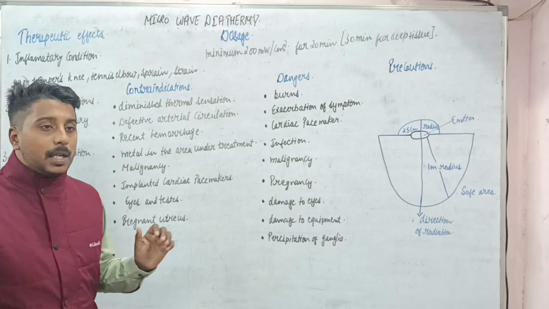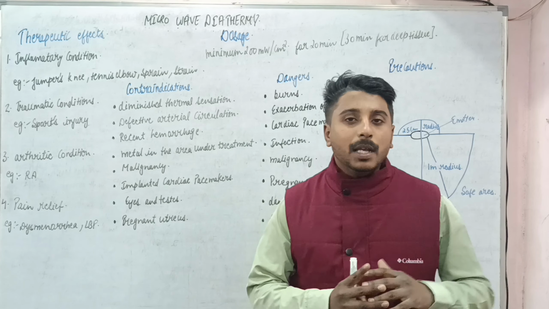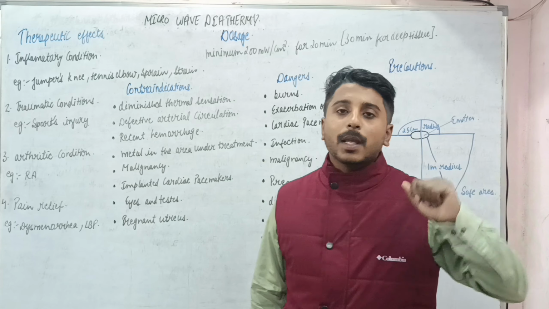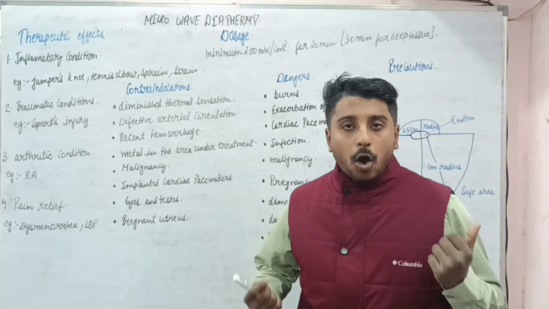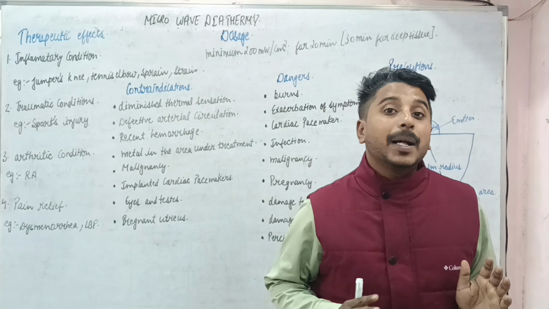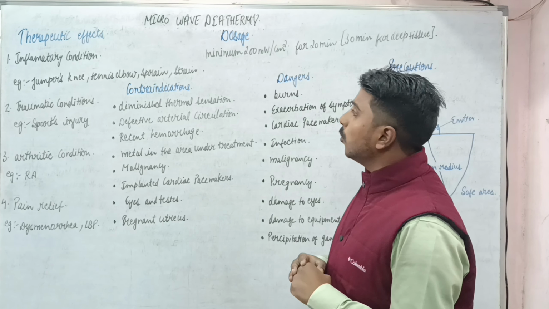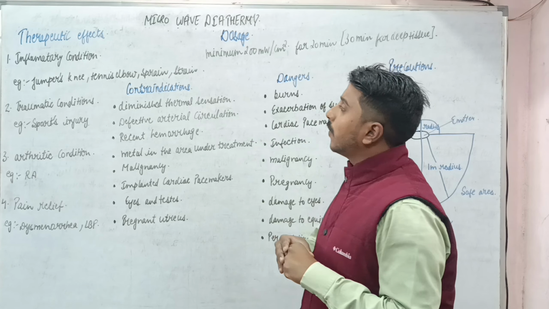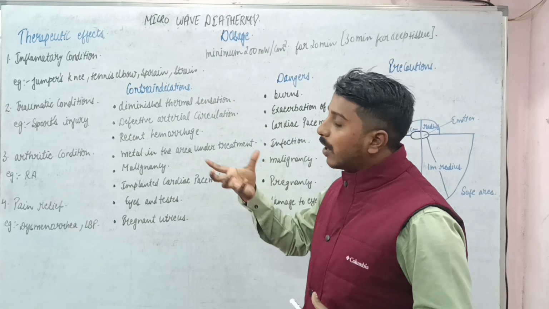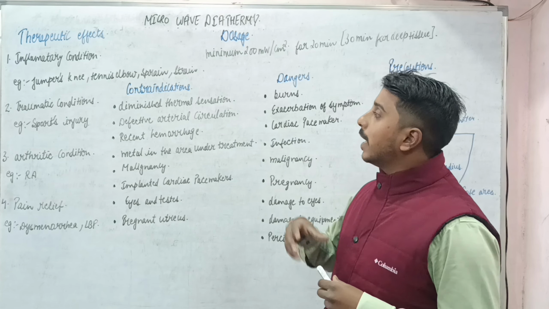Therapeutic effect. The physiological effect of microwave diathermy is the same as shortwave diathermy, that is, a heating effect. Also, similar to pulse SWD, there is pulse MWD, and they are more or less similar to each other. The first therapeutic effect is in inflammatory conditions.